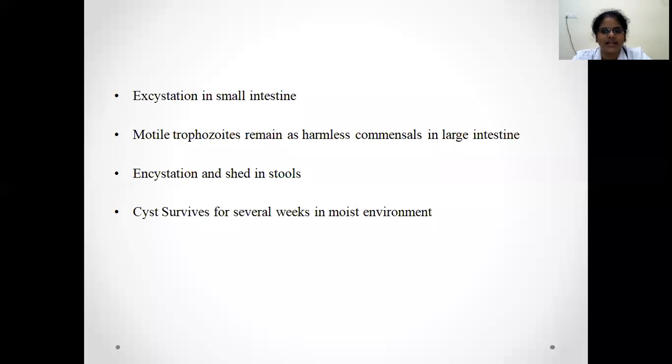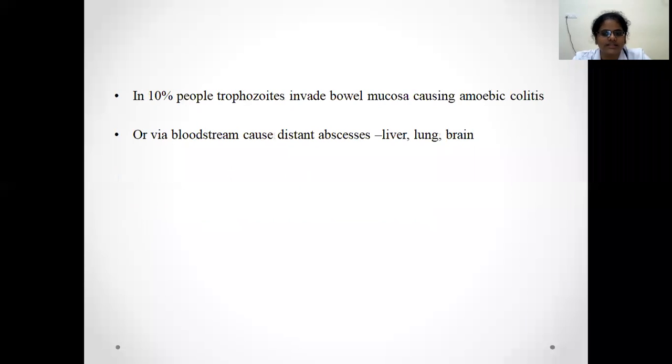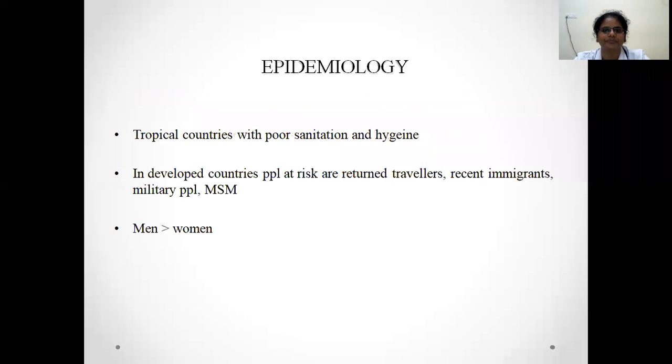This is the same life cycle put in word form. Excystation will occur in the small intestine. Motile trophozoites remain as harmless commensals in the large intestine. This happens in 90% of the cases, which are asymptomatic carriers. Encystation occurs and cysts are shed in the stools. Cysts survive for several weeks in a moist environment. In the remaining 10% of the people, these trophozoites will invade the bowel mucosa, causing amoebic colitis, or via the bloodstream, they cause distinct abscesses in the liver, lung, and brain. Liver is the most common.